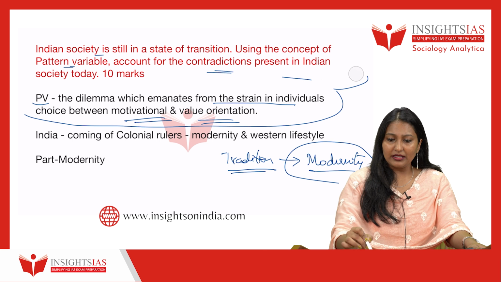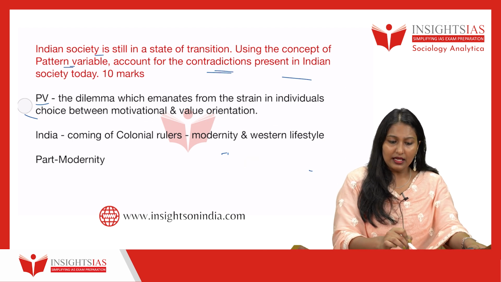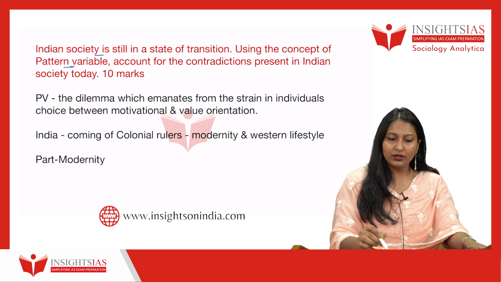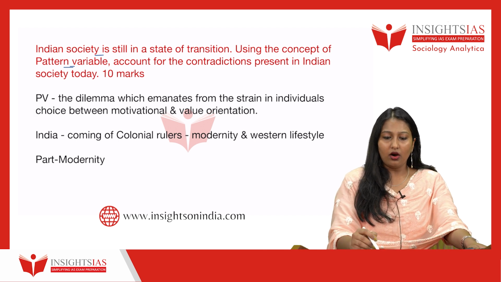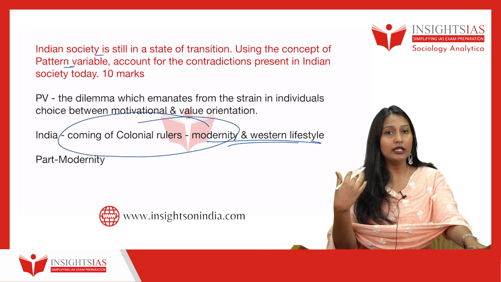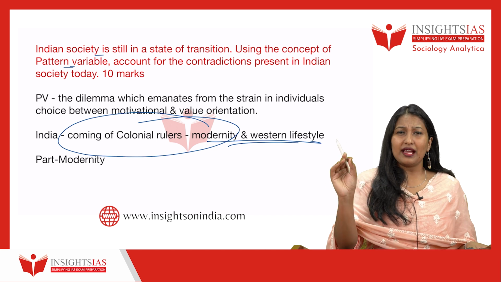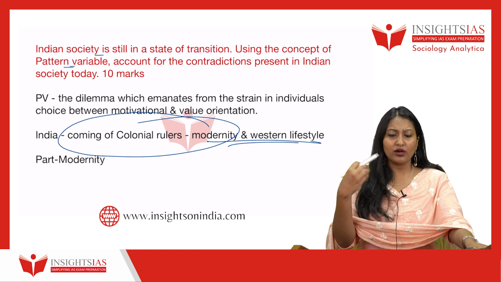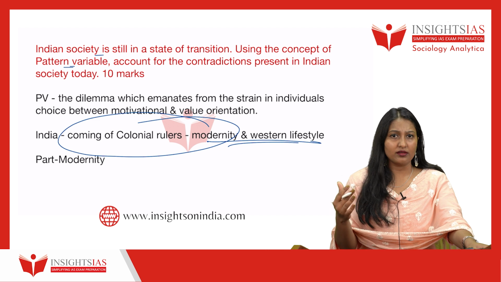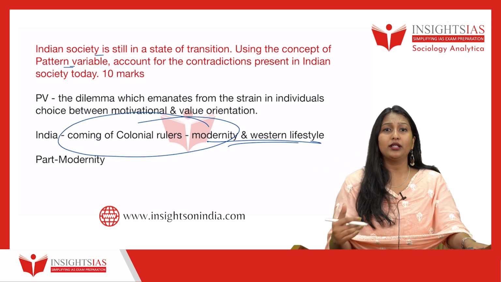So this is how you can start. In the next para, you can write that Indian society started going towards modernization, or started taking up modernity and Western lifestyle, only after the coming of the colonial rulers. Though they gave us certain modern lifestyle, modern institutions and modern value system, Indian society did not completely become modern.